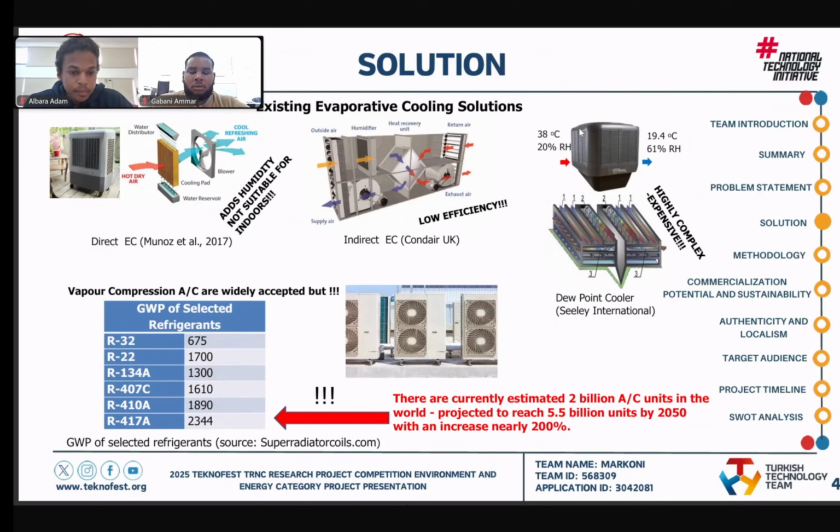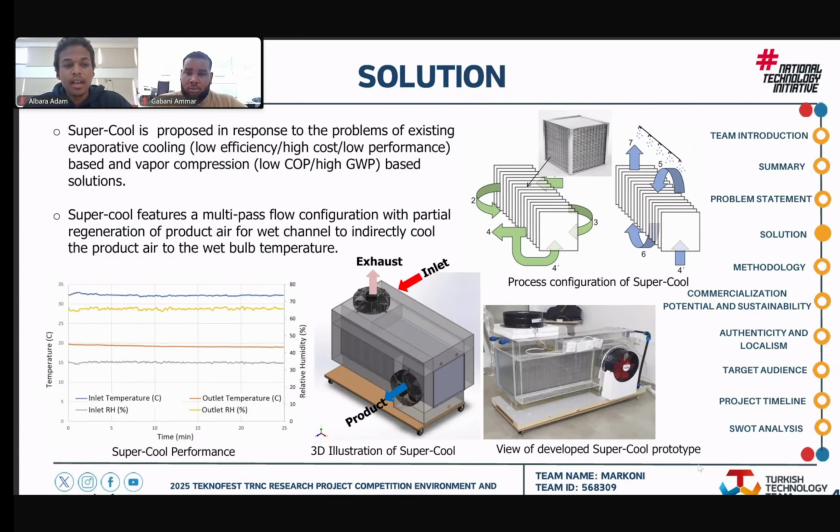The table is the global warming potential of some selected refrigerants. You can see that the refrigerant used in vapor compressor ACs have a high global warming potential compared to carbon dioxide, up to 2345. You can see in this slide our system is using the air configuration in the top